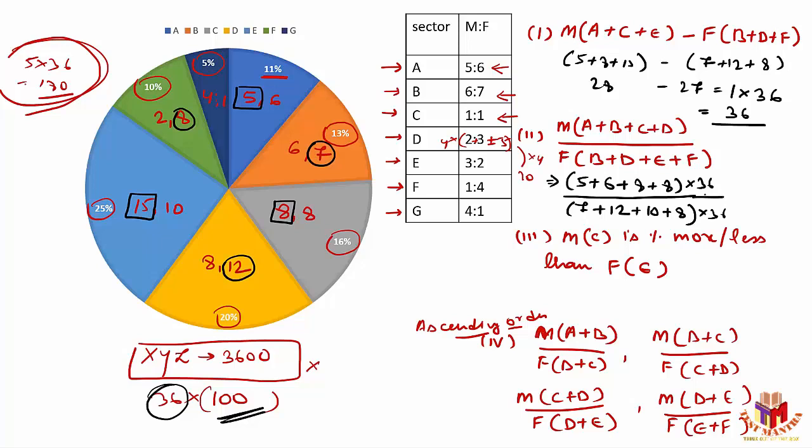Now, the actual number will be multiplied by 36 in both. But just identify, whenever I'm talking about ratios, this multiplication factor will always be cancelled out. That means there is no use of this multiplication factor. So I can always say whenever there is a question related to ratio, this number is never required. This 3600 is never required. This is only required when they are talking about a numerical difference, or else whenever they are talking about a numerical value. Then only this data is required, or else this data will never be required in the case of a pie chart. That's the good part of the pie chart.